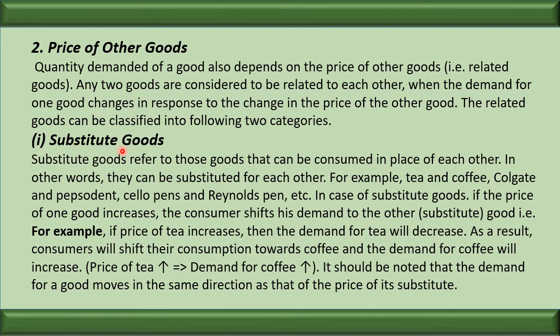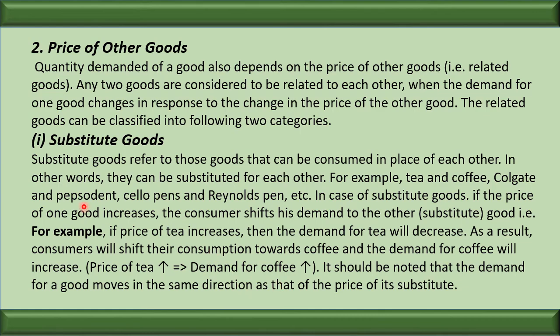The first is substitute goods. Let us see the meaning of the substitute goods. Substitute goods means the goods that we can use in place of the main good. For example, tea and coffee. So I hope the substitute good is clear to you. What is substitute goods? The goods that we can use in place of the main good are called substitute goods. Tea and coffee is an example. Colgate and Pepsodent is an example. Cello pen and Renault pen is an example. So these are the examples of the substitute goods.